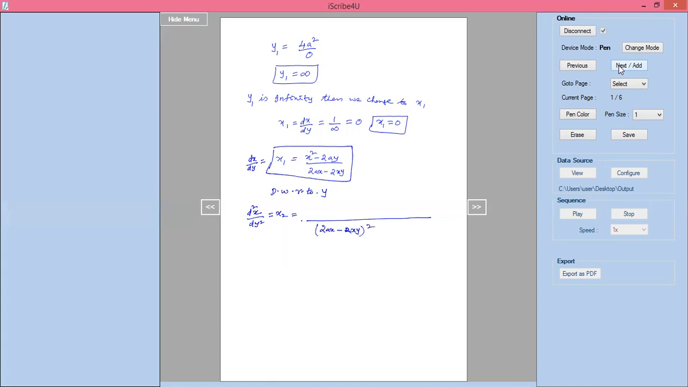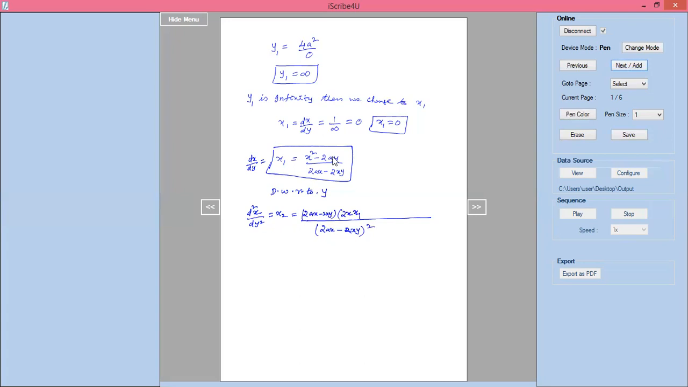Here, V is 2ax minus 2xy. Now be careful: we are differentiating with respect to y, not with respect to x. What is the differentiation of x square with respect to y? Since x contains y here, I will write 2x into the differentiation of x with respect to y, which is x1.